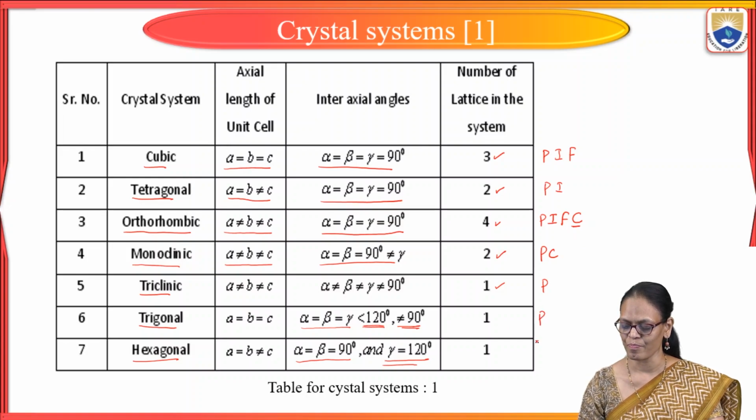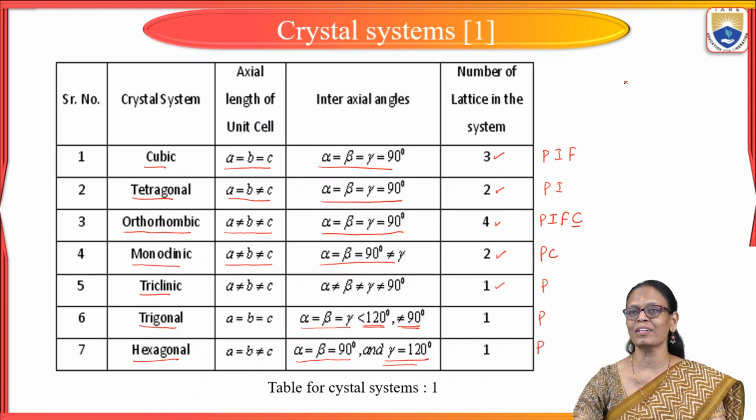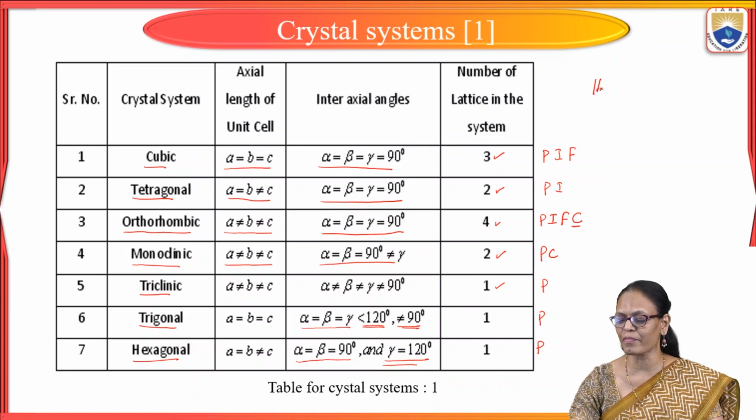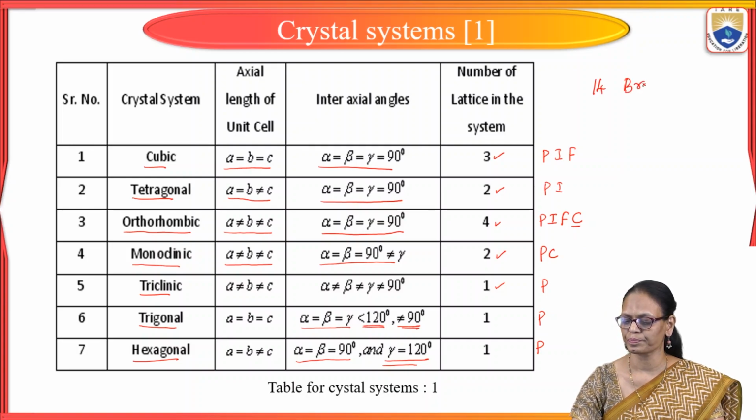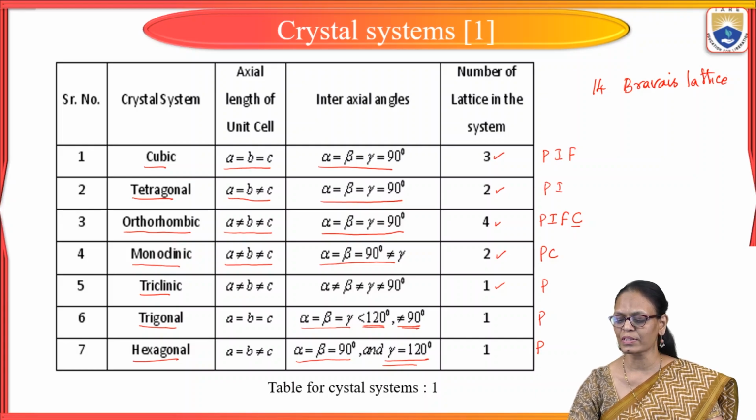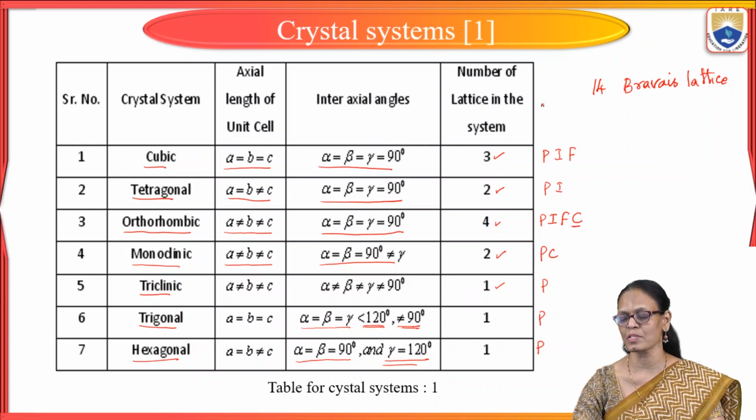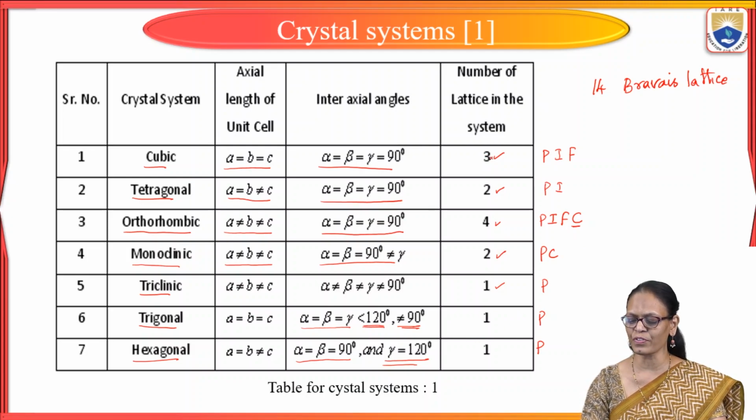We have B. Now, why are we talking about 14 Bravais lattices? We are talking about Bravais lattice, where we talk about the arrangement of atoms in a crystal. So these 7 crystal systems, each one of them can be arranged in different arrangements. So if you see the total, 3 plus 2, 5 plus 4, 9 plus 2, 11, 12, 13, 14.